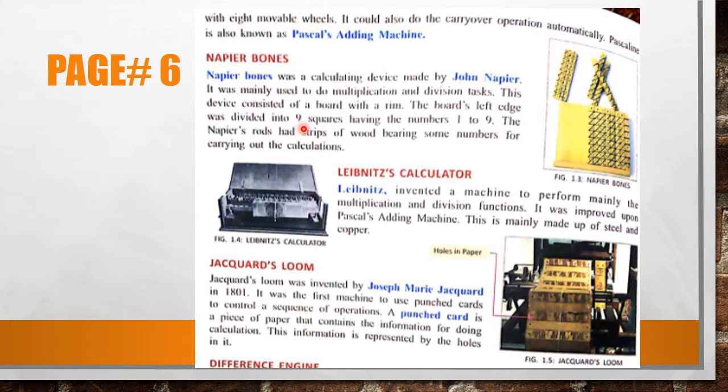The next invention was the Leibniz calculator. Leibniz invented a machine to perform mainly the multiplication and division functions.